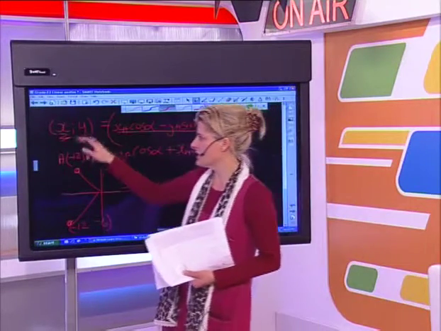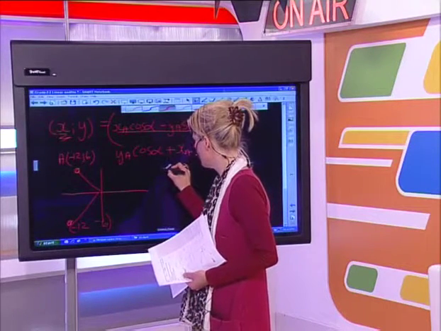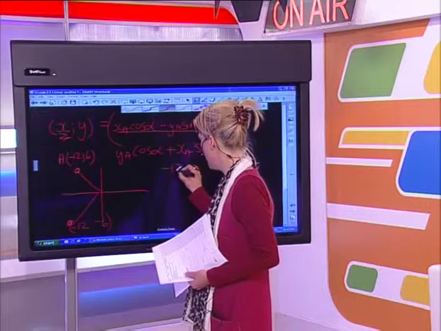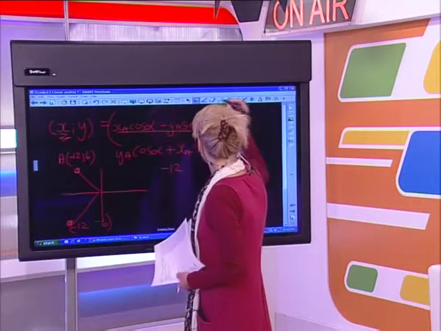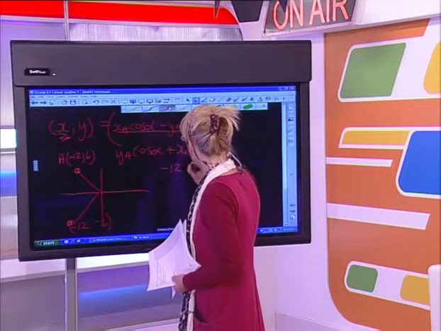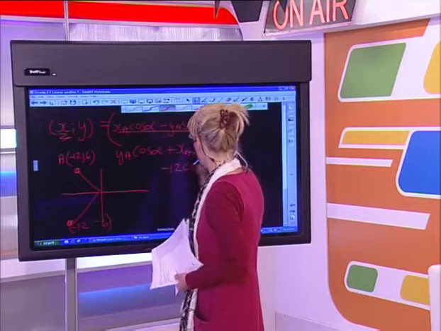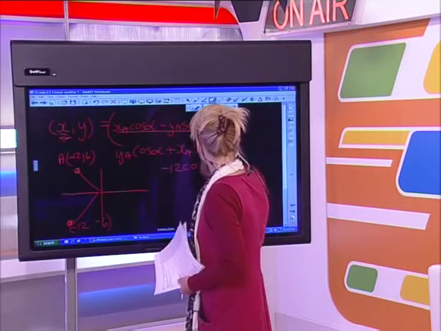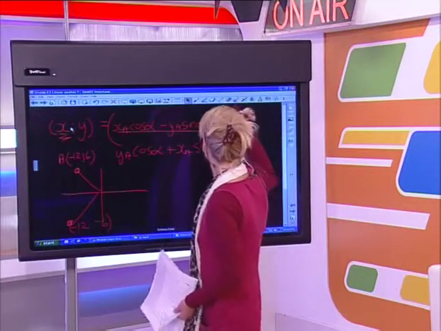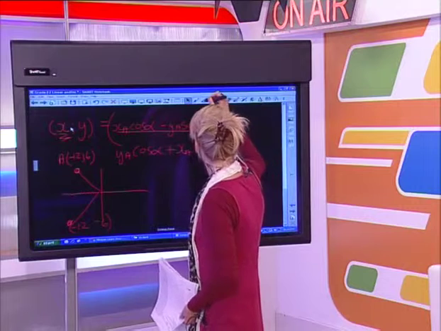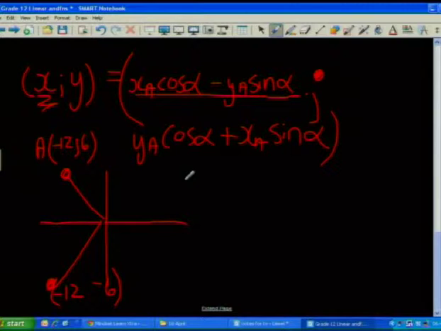I'm going to multiply by cos of my angle, and I don't know what that angle is. Sorry, guys, let me just start again there. I'm confusing myself here. So my new x coordinate is minus 12.